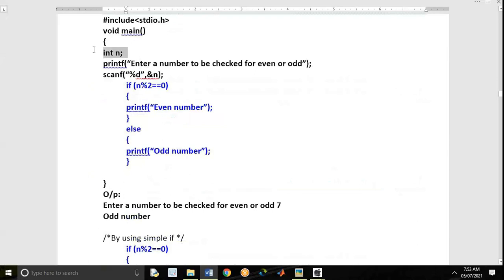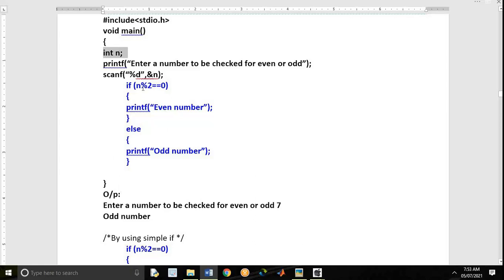Just I have taken one variable as n. I am reading the n. Enter the number to be checked for even or odd. I enter 10. 10 mod 2. 2 5s are 10. Remainder is 0. 0 matches with 0. Yes, even number. False block will not work.